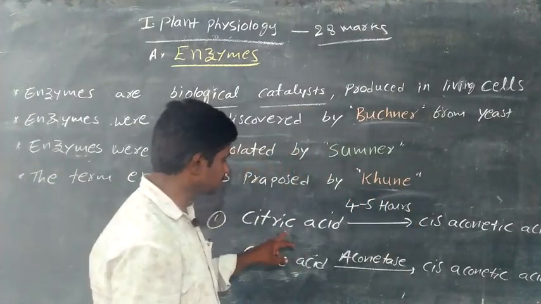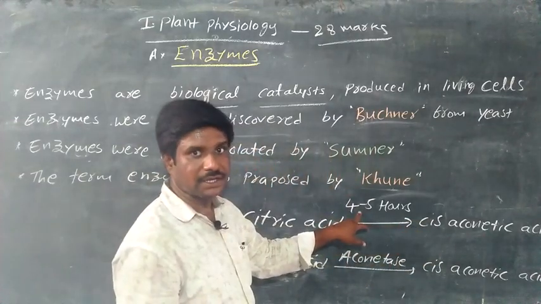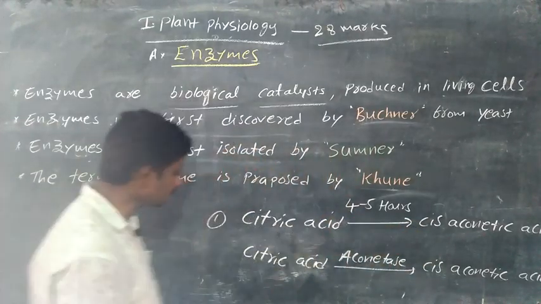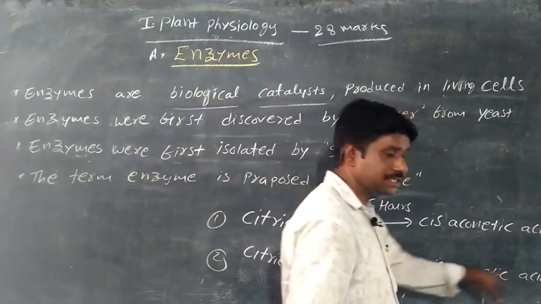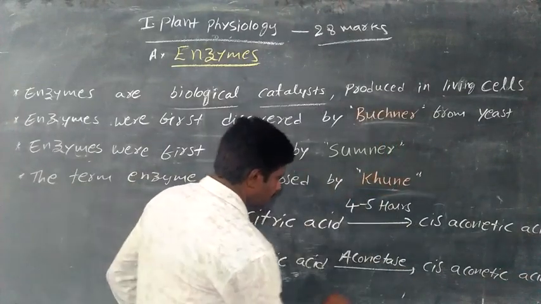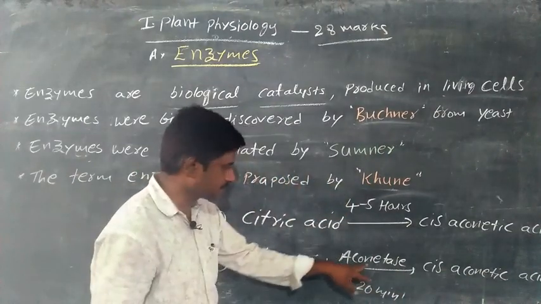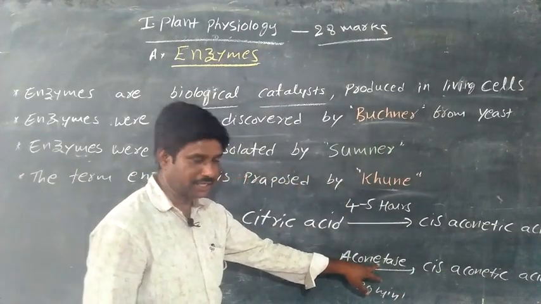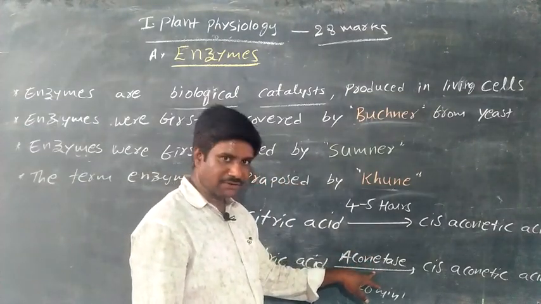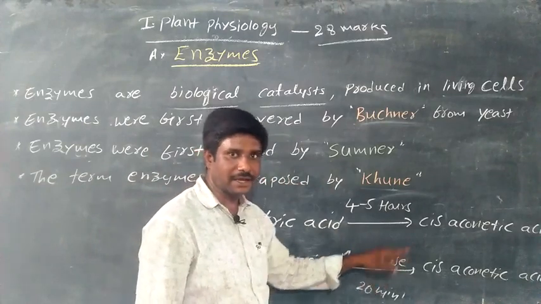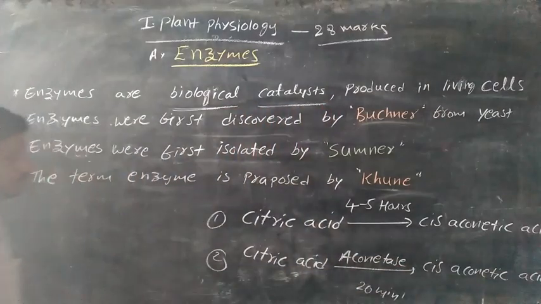Next, in the second reaction, citric acid converts into cis-aconitic acid in about 20 minutes in the presence of the enzyme aconitase. So when an enzyme is involved, the reaction is completed quickly. That's why enzymes are biological catalysts.